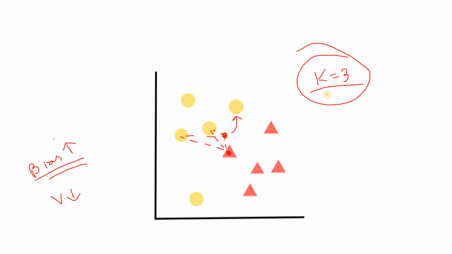So a high value of k can be viewed like underfitting, because you are not getting a good result for training, but almost a good kind of result for test data. So that kind of thing you can interpret like underfitting. So what is the conclusion? Too low a value of k leads to overfitting, too high a value of k leads to underfitting.